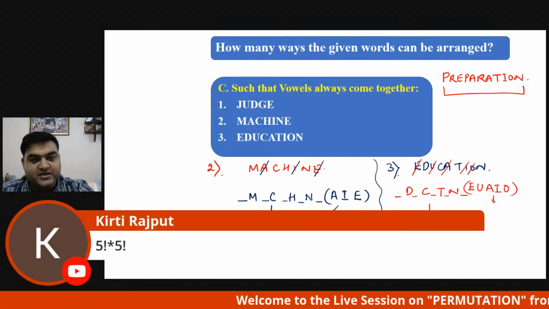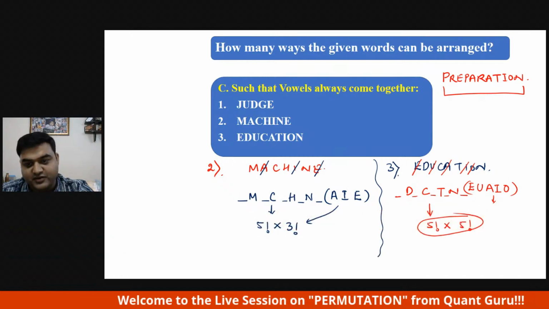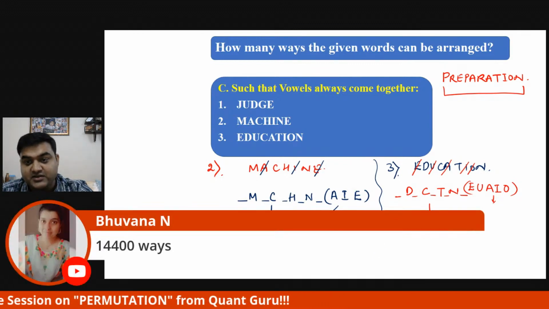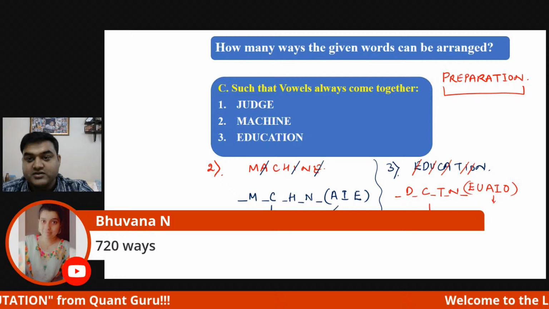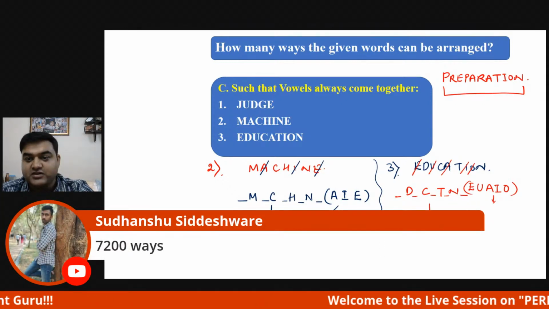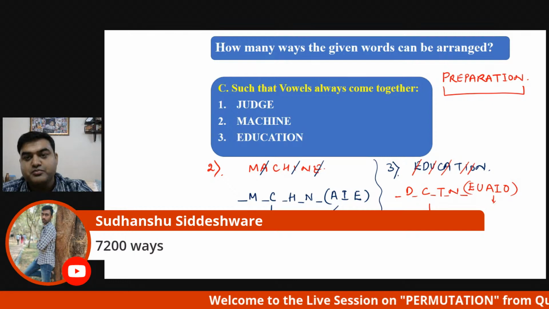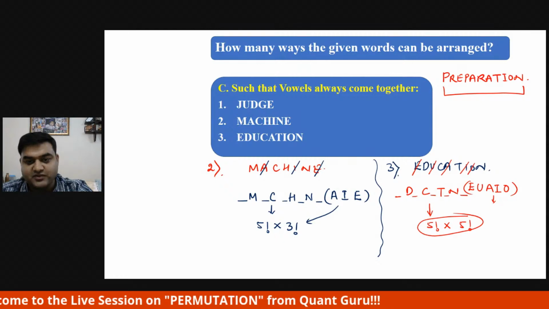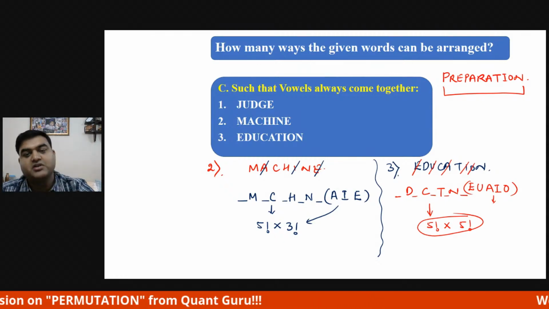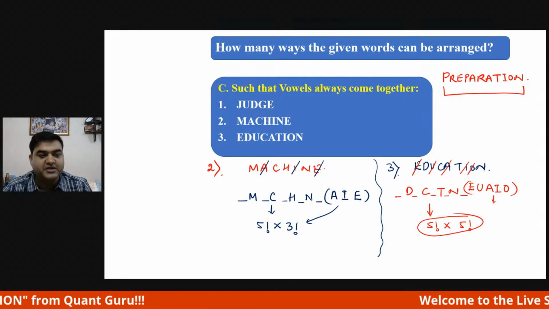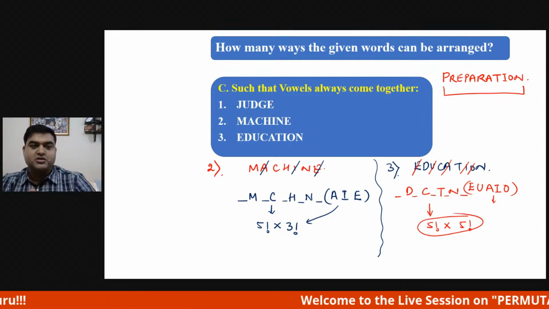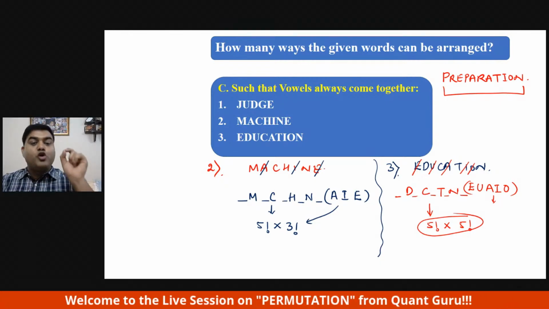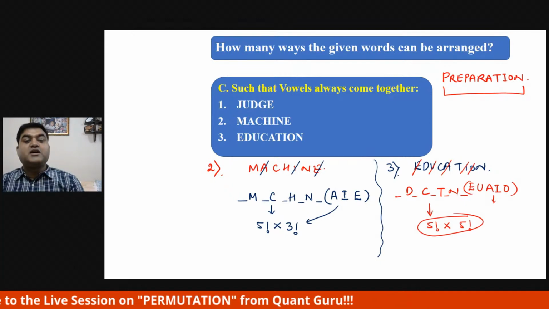Wonderful. Kirti has given the answer to the last question, 5 factorial into 5 factorial. Wonderful. Bhuvana also has given. Vivek has given. You guys are getting it. Okay, so I missed out Bhuvana, Saurabh, Vivek, Sudhanshu. Many people have given, and in between you guys were answering as well. Wonderful. Okay, so what I want is, for preparation, please let me know how many ways preparation can be arranged such that vowels always come together.